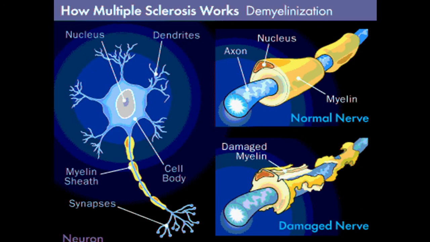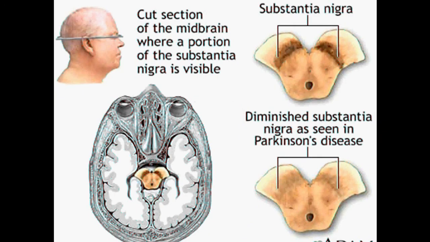Multiple sclerosis means there is damage to the myelin sheath. Myelin sheath is nothing but a fatty acid material. So if the free radicals damage this myelin sheath, it may result in multiple sclerosis. Next type of disease is Parkinson's disease.